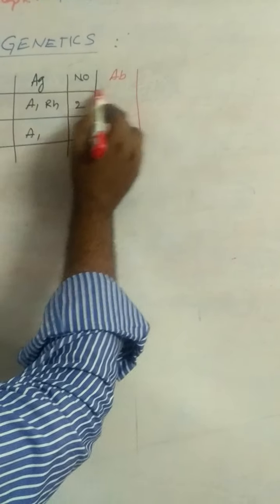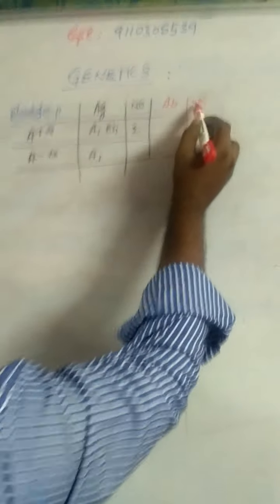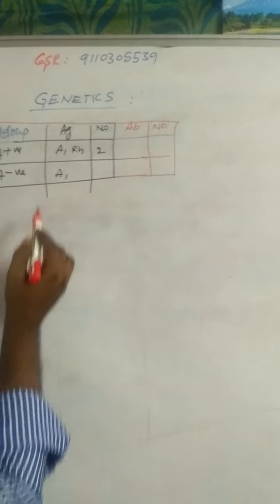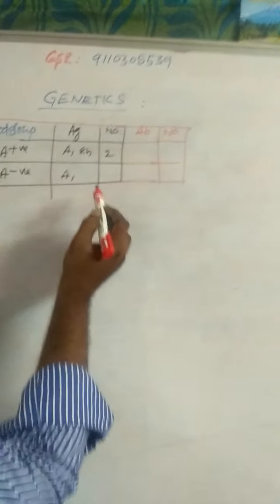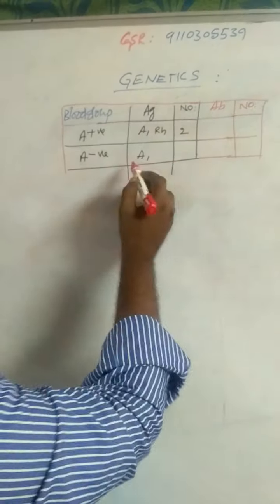Next, antibodies, and the number of antibodies. So these are the antibodies. This is a simple table for any competitive exams. A positive contains A and RH positive antigens, so the total number of antigens is 2. Here, in A negative, the total number of antigens is 1.